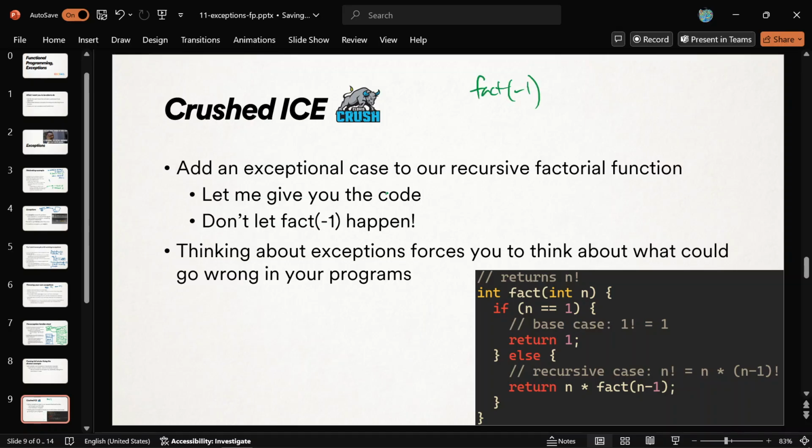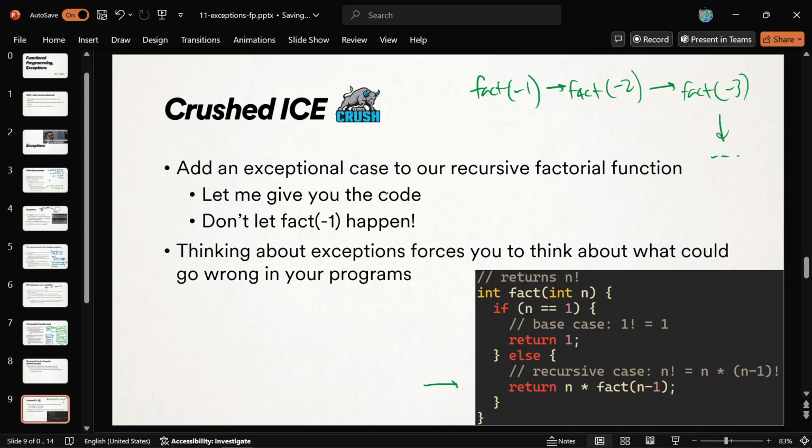Fact of -1, it's like, all right, I'm in the recursive case. I'll multiply my -1 by fact of -2. First of all, fact of -1 doesn't exist. So like, all right, I'll call fact of -2. And then fact of -2 is like, all right, I'll call fact of -3. And then it'll just work until the end of time, right? Just make its way down. So it's an infinite loop, thanks to this line in the recursive case.